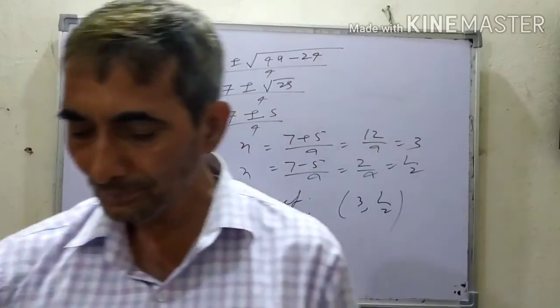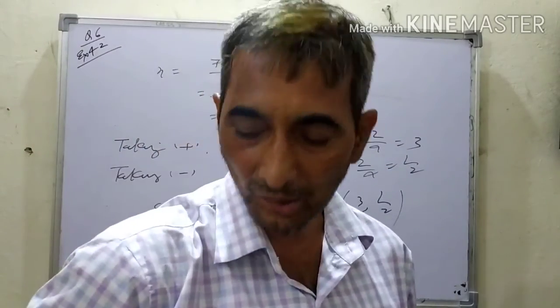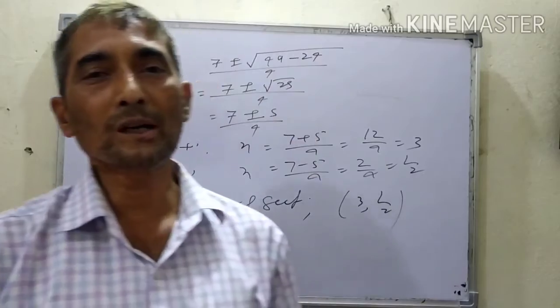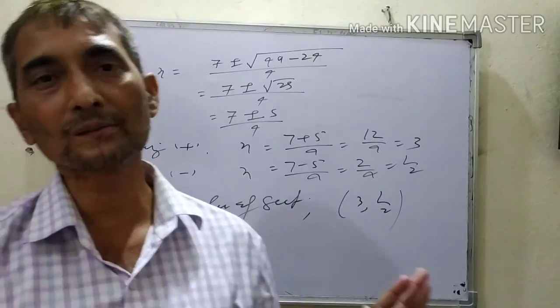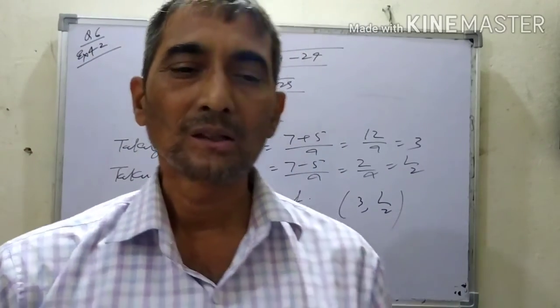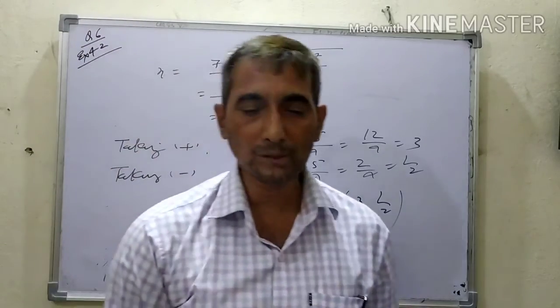So your homework is increased: all 4 questions you have to solve by the formula method and the completing square method. And I will see your homework tomorrow.